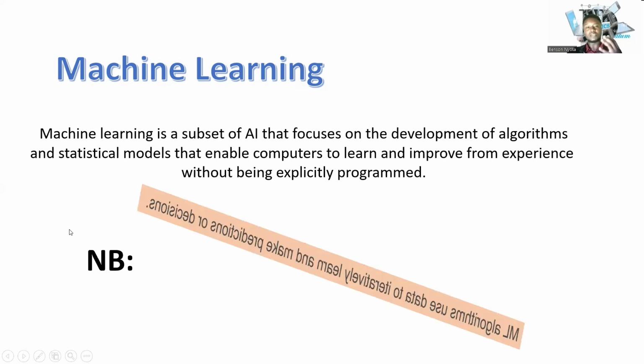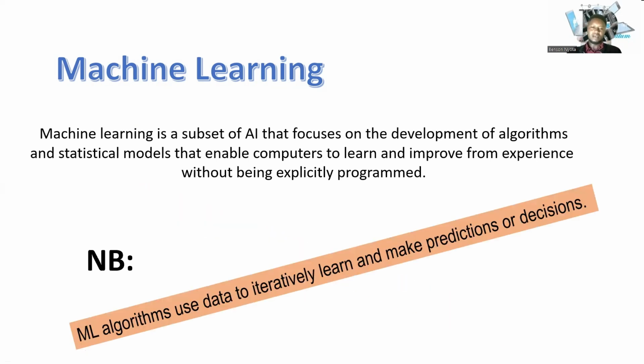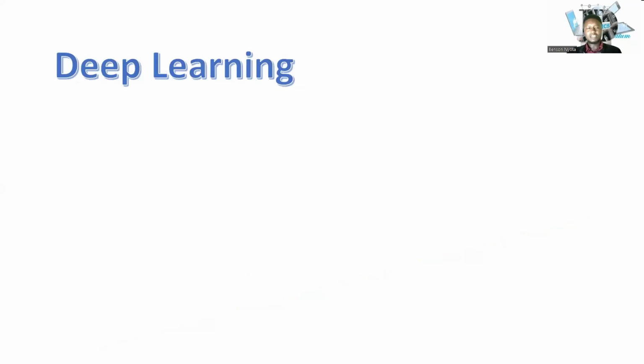We can see that machine learning will use data to iteratively learn and make decisions or even make predictions from what it has learned from that particular data. That's typically what it means when we talk about machine learning. Let's talk about deep learning.